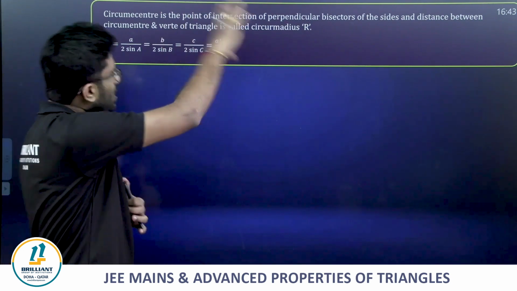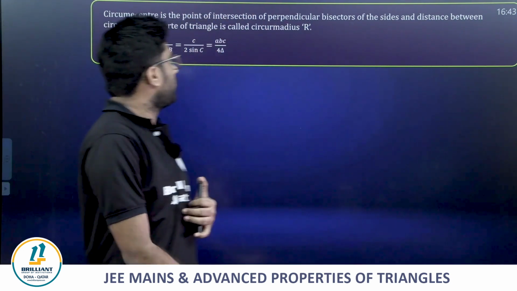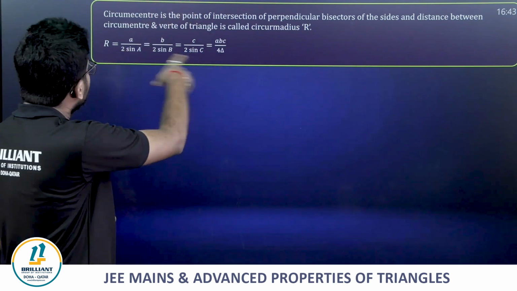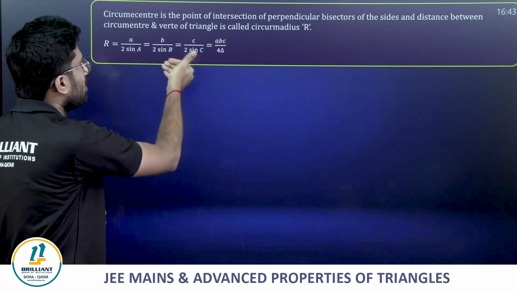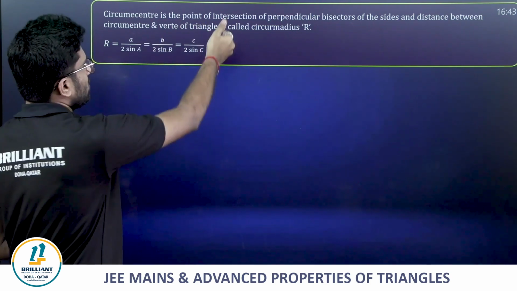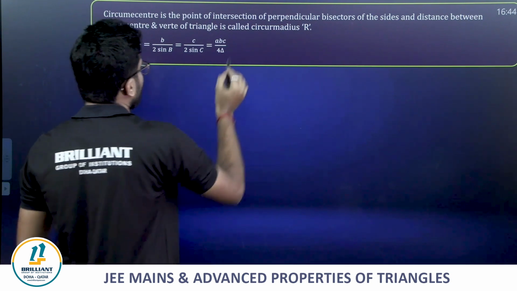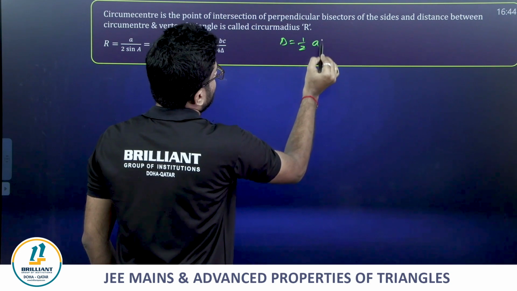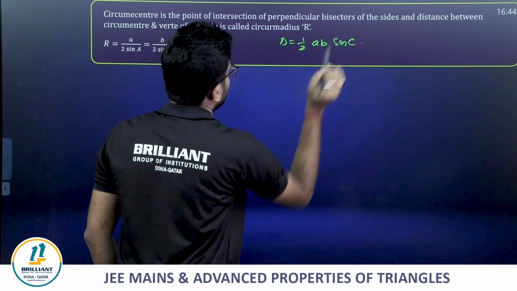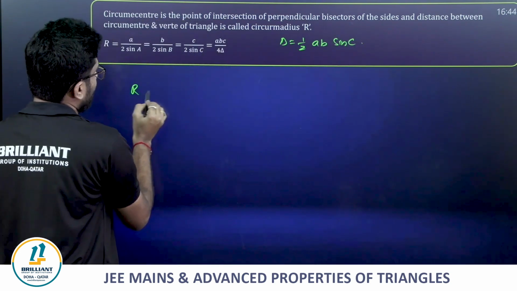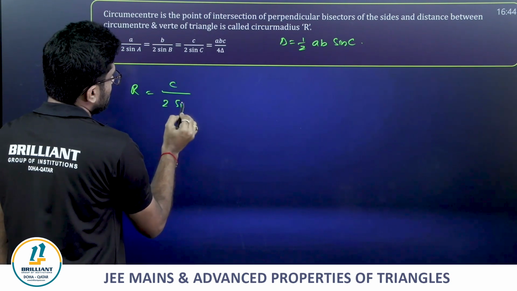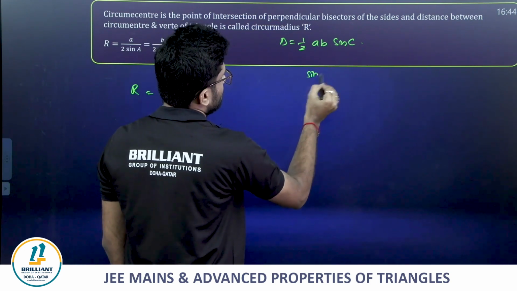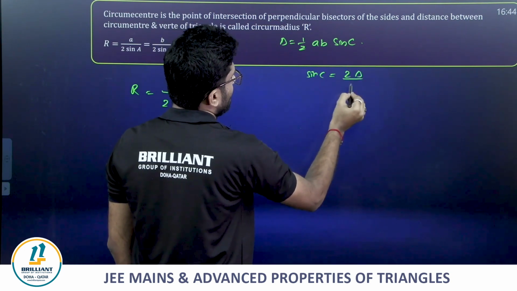So if R is the circumradius of a triangle ABC, then R is equal to a by 2 sin A or b by 2 sin B or c by 2 sin C, which is nothing but abc by 4 delta. Just now we have seen, guys. Suppose delta is equal to half ab sin C and R is c by 2 sin C. In place of sin C, what can we write? Sin C is equal to 2 delta by ab.